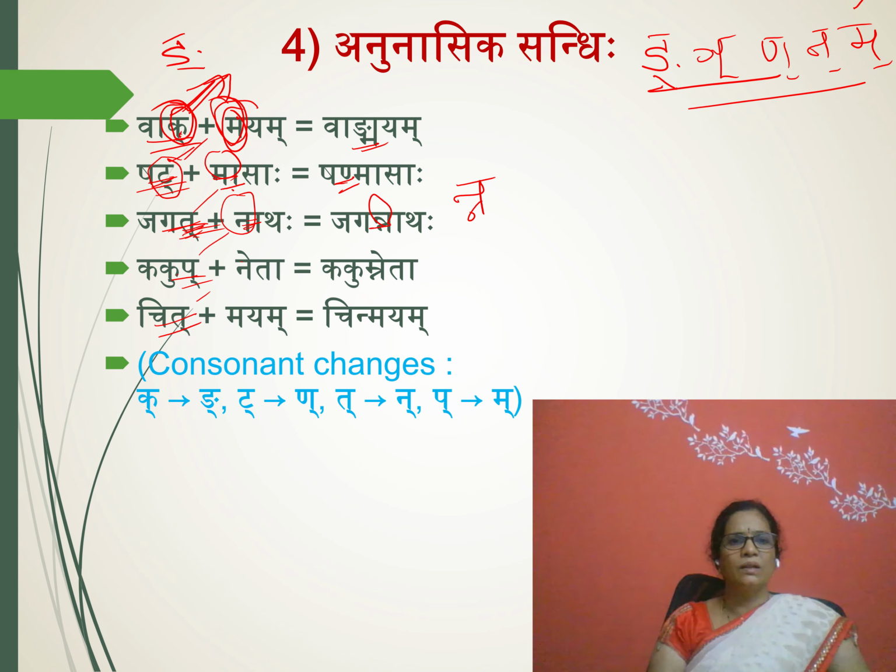Kakut Neta, here the varga's first letter, here varga's fifth letter. So this varga's fifth letter, Kakum Neta, Na will come. Okay, Kakum Neta, here you can see. Chit plus Mayam, here Ta is there, Tavarga's letter is there, here Ma. Pavarga's fifth letter. Here in the place of Tavarga, you will get Tavarga's fifth letter, Chinmayam. Here you got Chinmayam. Understood?